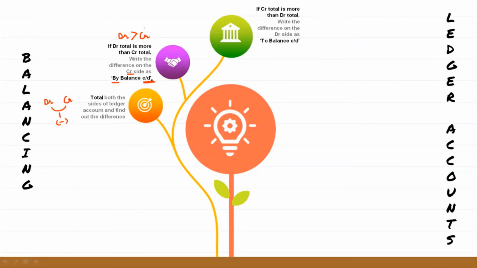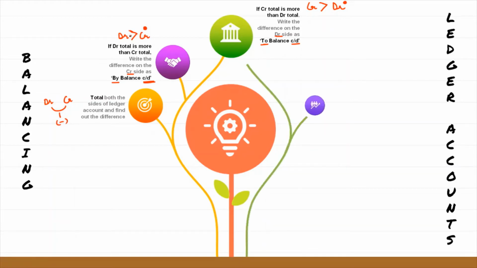Why do we use the word carried down here? Because it is carried down to the next period. Okay. So you always have to write the balancing figure on the shorter side. So on the credit side, we are going to write by balance carried down. But if the CR total is more than the DR total, then which is the shorter side? DR. So on the DR side, we write to balance carried down. Okay. So first you find out the total, then the difference is written on the shorter side.